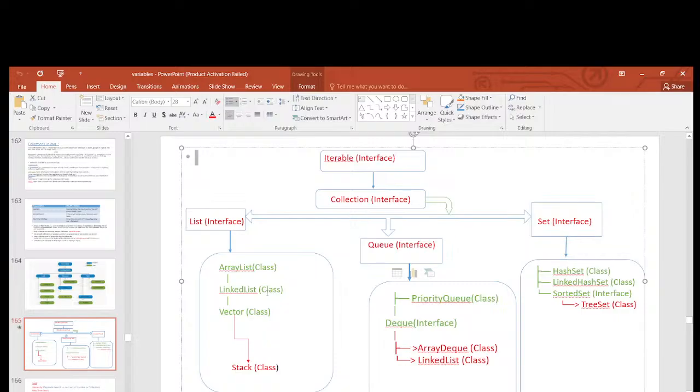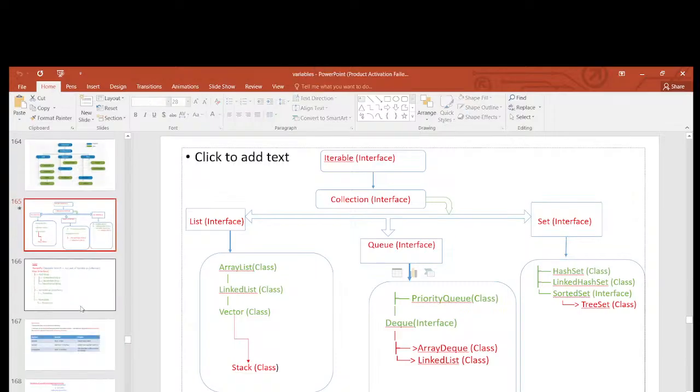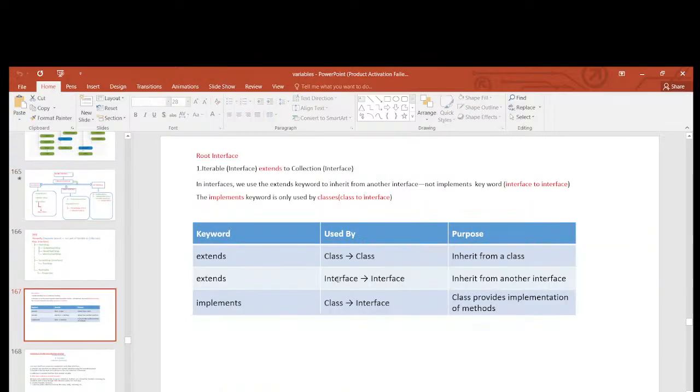Okay, clear. So, Iterable is the root and Collection is one interface. Collection extends Iterable. Why? Because both are interfaces only, right? For interfaces we have to use the extends keyword. Class and class, nothing but superclass and subclass, we also use the extends keyword.